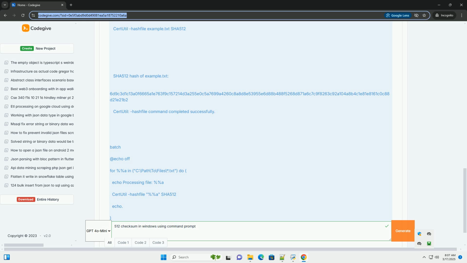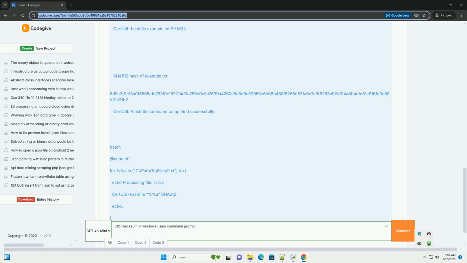7. Batch processing with certutil. You can use certutil in batch scripts to calculate SHA-512 checksums for multiple files at once. Explanation: @echo off suppresses command echoing to the console.